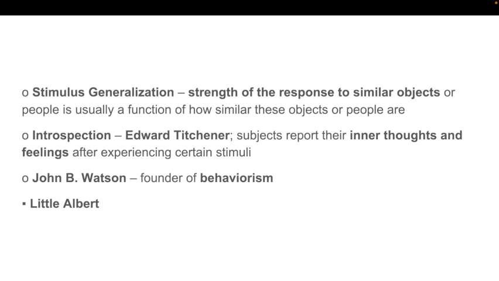Let me just read the slide: stimulus generalization is the strength of the response to similar objects or people, usually a function of how similar these objects or people are.